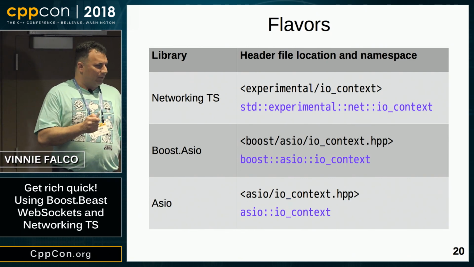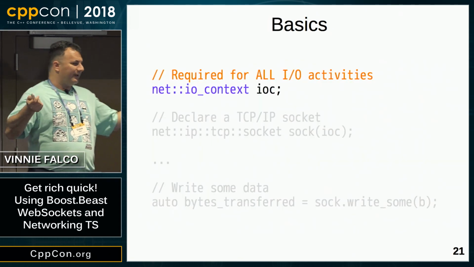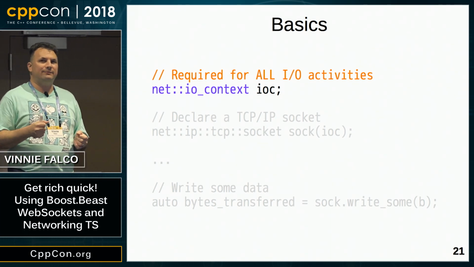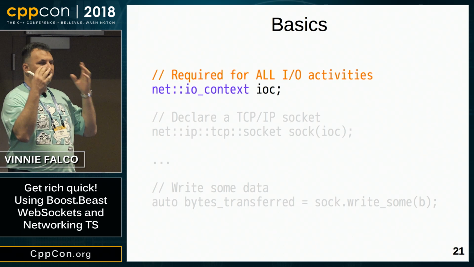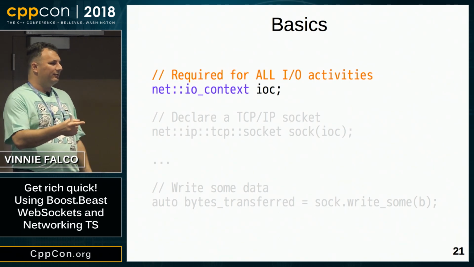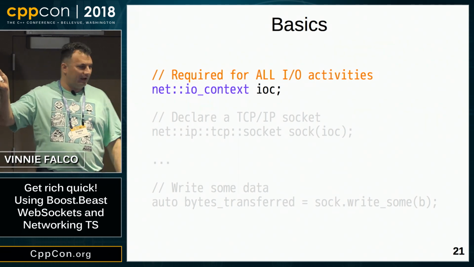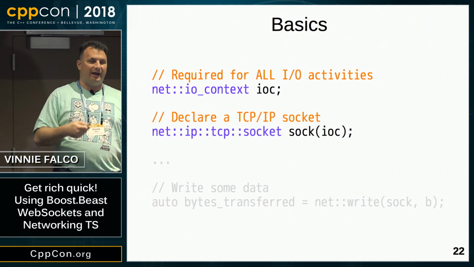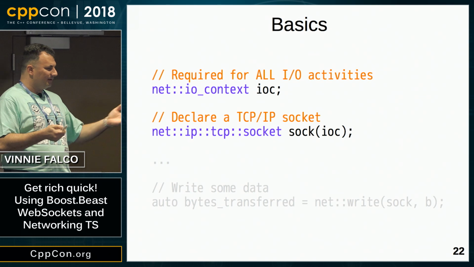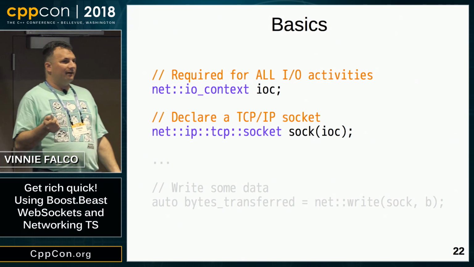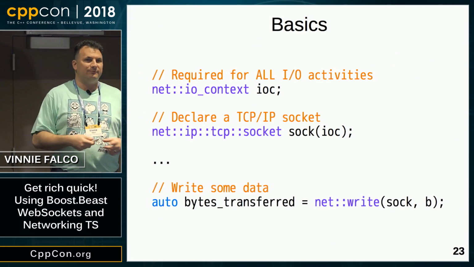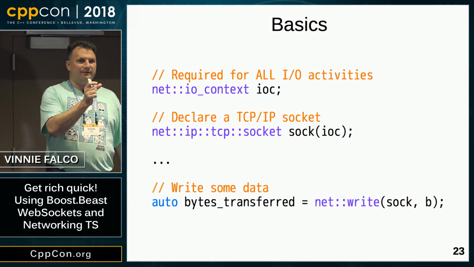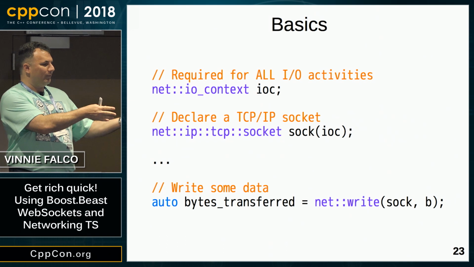Okay, so I'll show you some basics of Networking TS. We're all going to need to know it because it's coming. The first thing you need to have is something called an I/O context. In order to do any type of I/O, you have to have it. It needs to be there. We've just declared one called IOC. Now we're going to create a socket. So the socket has to be associated with an I/O context. Here's our socket. Now once that socket's connected, we might want to write some data to it. So here you can see we're calling this function called write. I use the net namespace alias to show you that it's Networking TS.